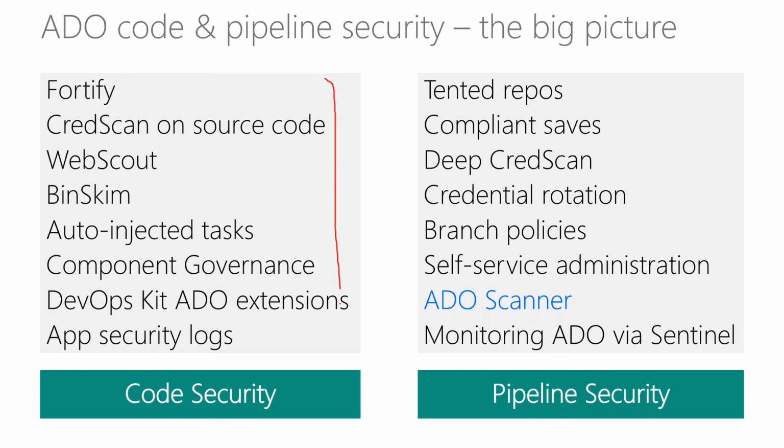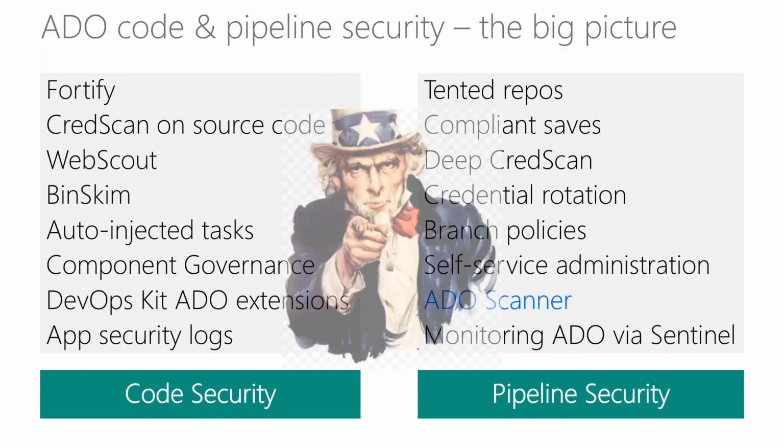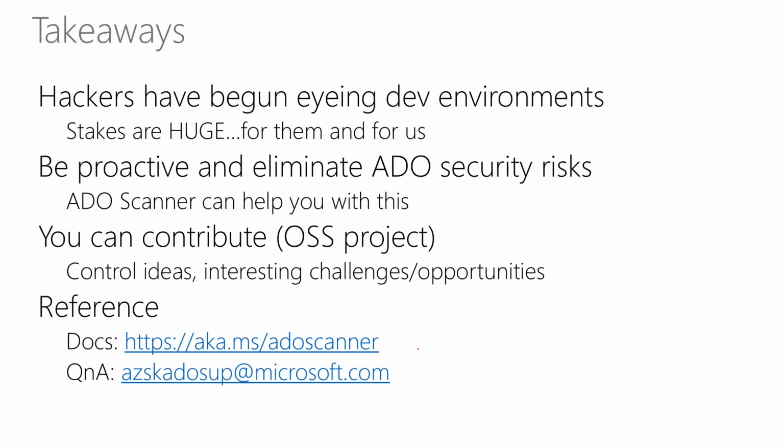So, for example, this side all focuses on various flaws that can happen in code, in components that are being used, etc. Whereas this side focuses on various issues that can creep in because of misconfigurations or errors in the dev environment, right? And then for all of this to succeed, you as the engineer have to play your role, right? So you have to get involved, you have to use these correctly, you have to be proactive and ensure that security flaws that these tools tell you about are addressed in a rapid enough fashion, right? Agile fashion. So with that, I come to the takeaway slide.